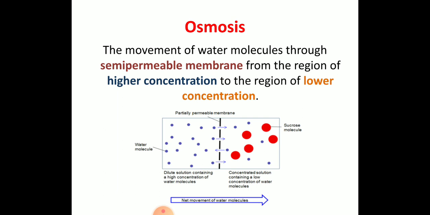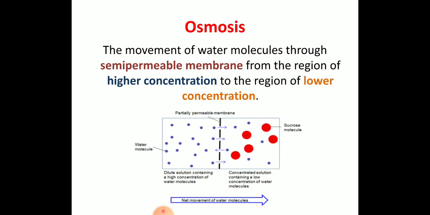If I am talking about lesser water concentration, it will be higher solute concentration. Where water concentration is higher, the solute concentration will be lower. So remember that. Once the movement of water is taking place through a semi-permeable membrane from higher water concentration to lower water concentration, that is called osmosis.